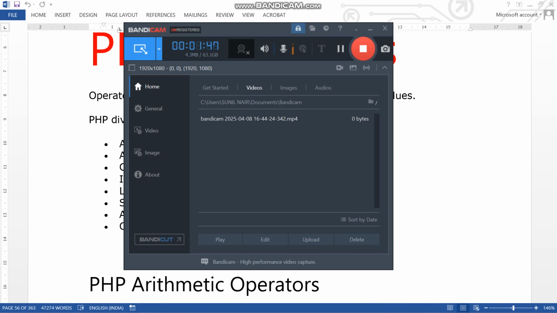In one column we would write the first number, in the second column the operator, that is plus, minus, division, whatever. In the third column we would write the second number, in the fourth column the equal to sign, and in the fifth column the final number. The same way here also, it's like that only.